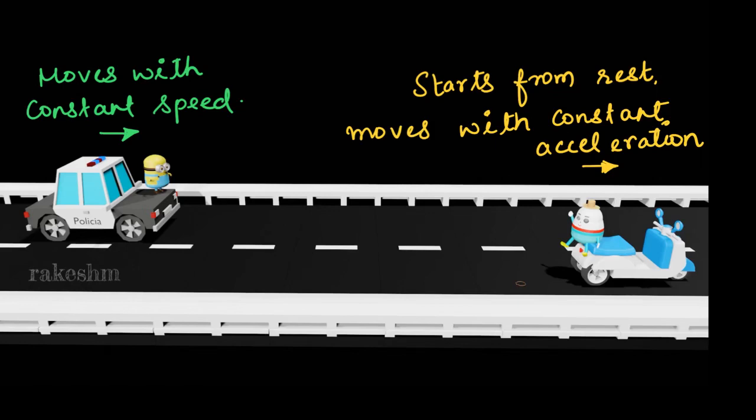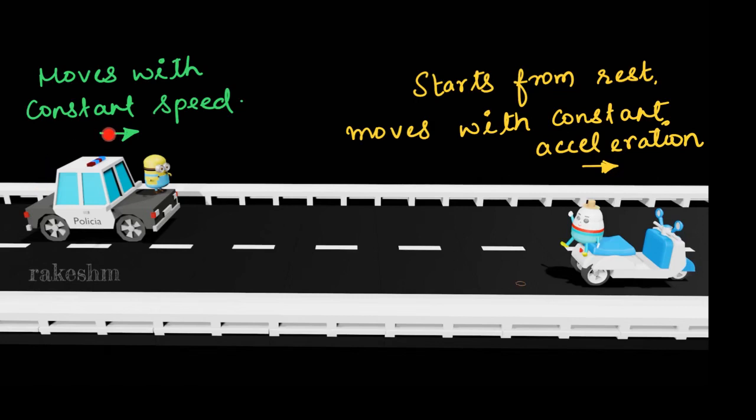Let us analyze one more case. There is this scooter here which is starting from rest and it moves with constant acceleration, and there is a car here which moves with constant speed. Now he can ask you a question: what would be the minimum distance between these two, the car and the bike? As the car's speed initially is greater than the bike, the distance between them goes on decreasing. The speed of this is greater than this, so the distance between them goes on decreasing.